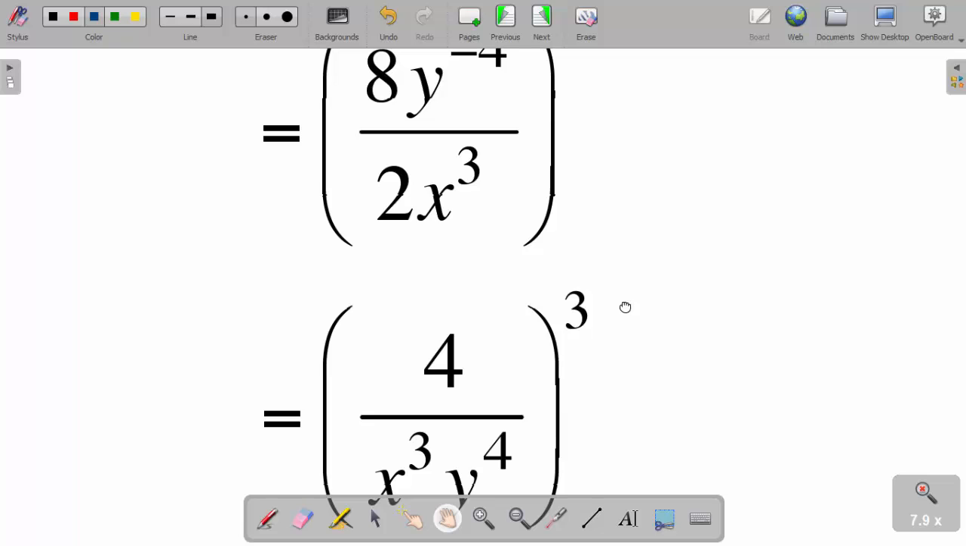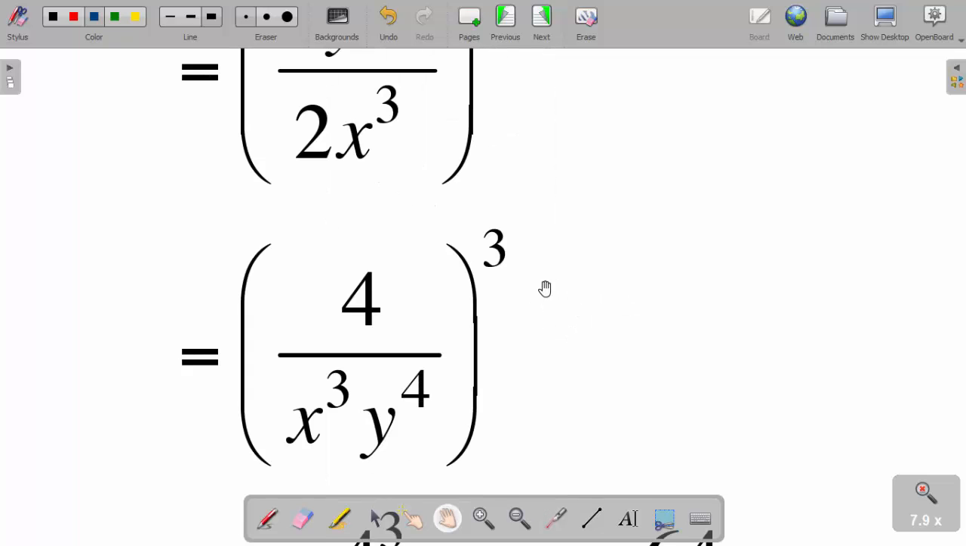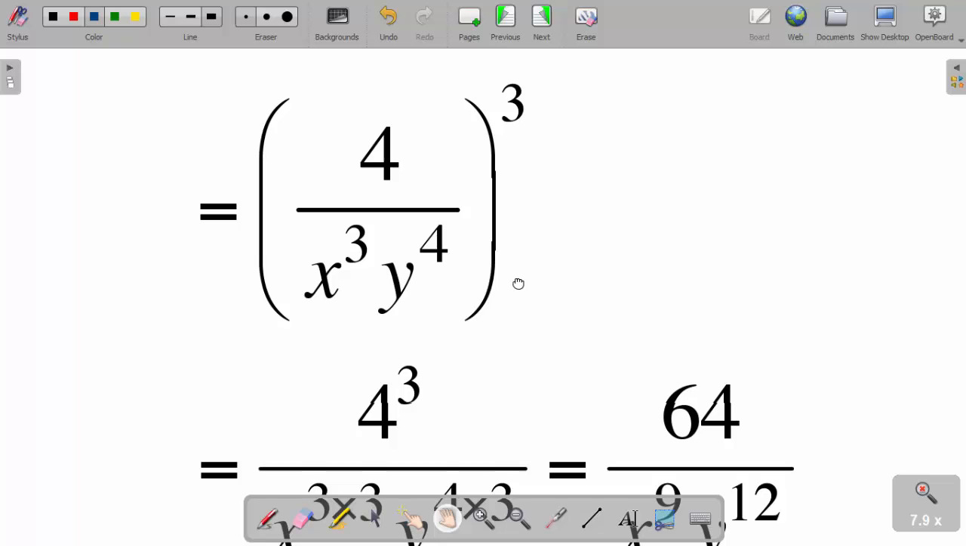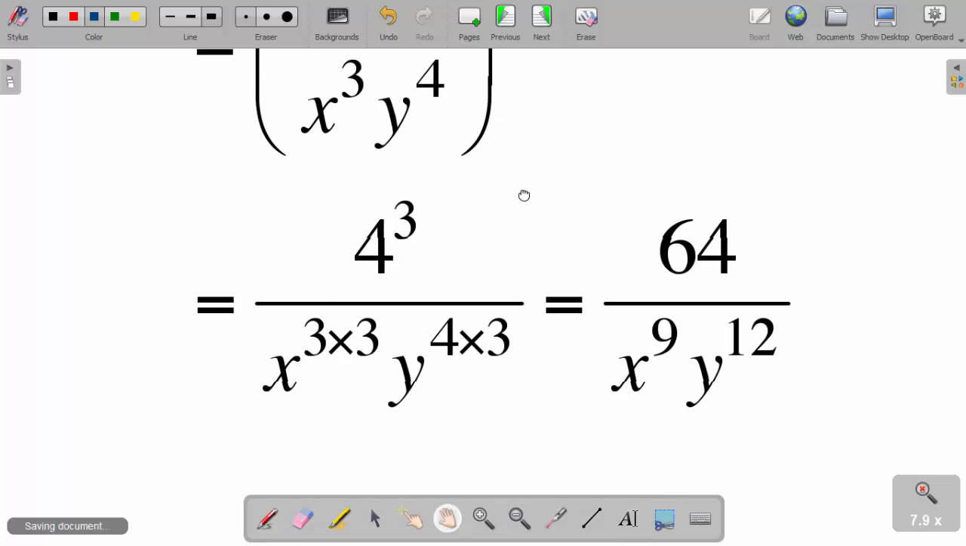Now again, this power outside, I'm going to use my rules again. I'm going to have 4 to the power 3 divided by x power 3 times 3, and then y power 4 times 3, because we said that the exponent outside the brackets affects all the variables in the brackets. Now 4 to the power 3 is the same as 64, and 3 times 3 gives us 9, and 4 times 3 gives us 12. Okay, I hope you understand this.